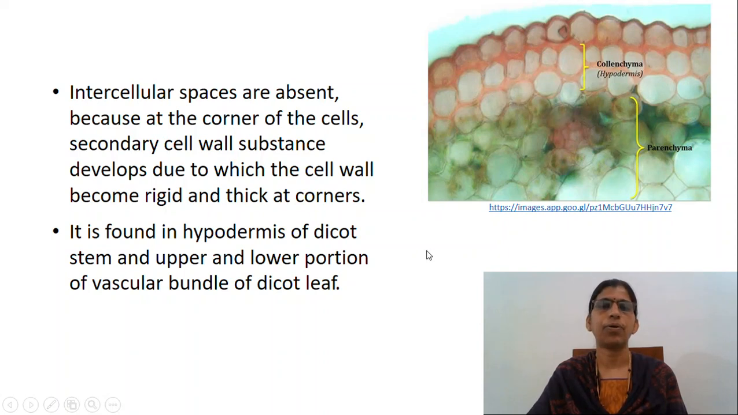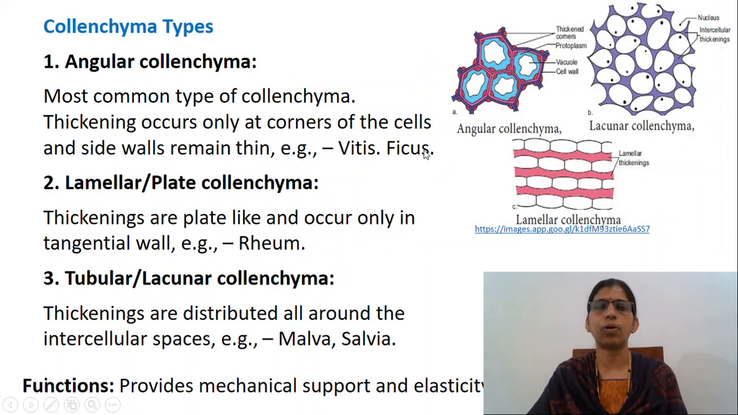On the basis of the thickening of the cell wall and arrangement of cells, three forms of collenchyma have been recognized: angular collenchyma, lamellar or plate collenchyma, and tubular collenchyma. Angular collenchyma is the most common type, where deposit is localized to the junctions between cells. That is, the thickening occurs only at the corners of the cell, while the side walls remain thin. Example, as in Vitis and Ficus.